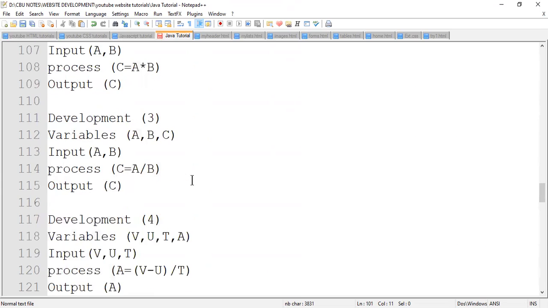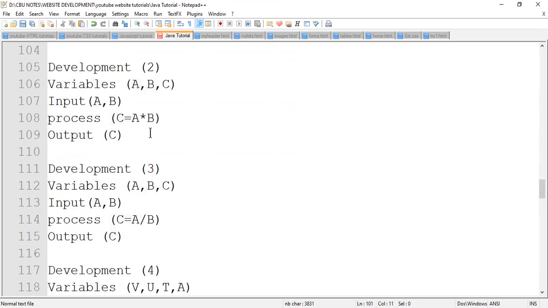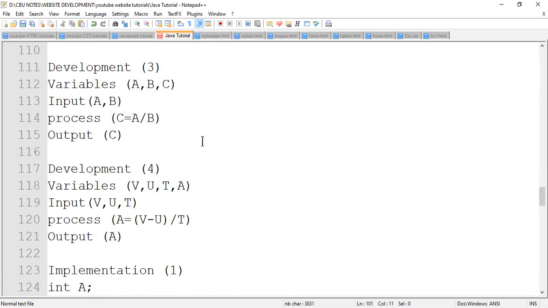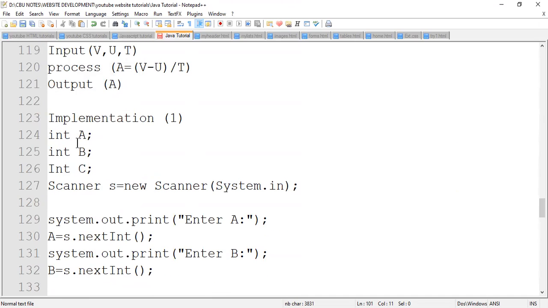So the first one, remember what you start with? The variables, A, B, C. I need to declare them first before I do anything. So I'll say int A, int B, and int C. I'm going to use a scanner to capture data. That's the purpose of the scanner. It's one of the libraries that you import. Remember, we said you have to import something if it's not there. So we are going to import it as we open NetBeans in practice.